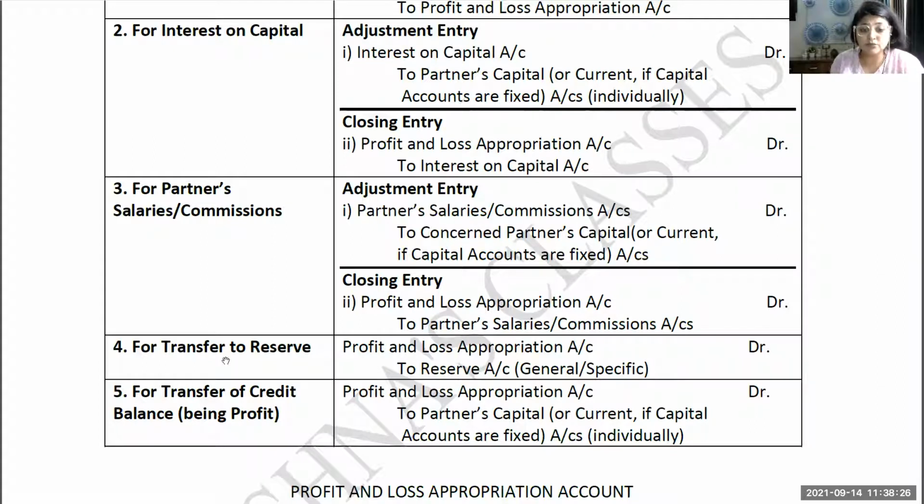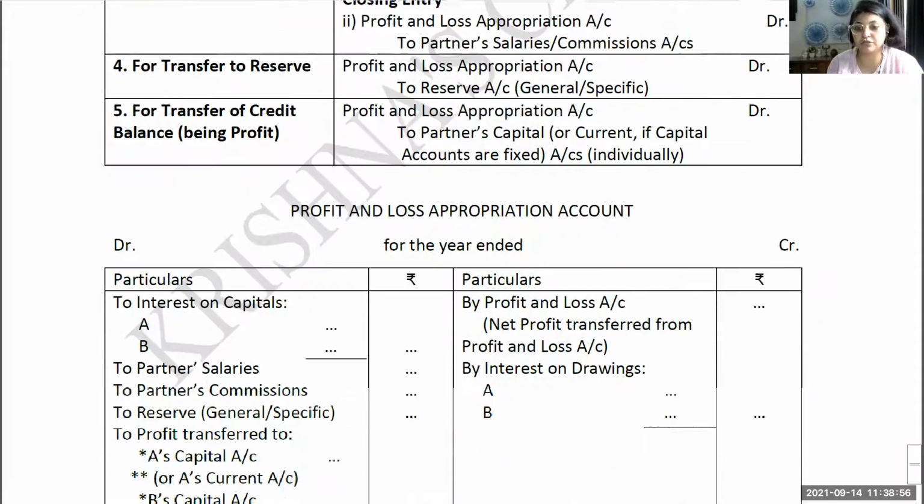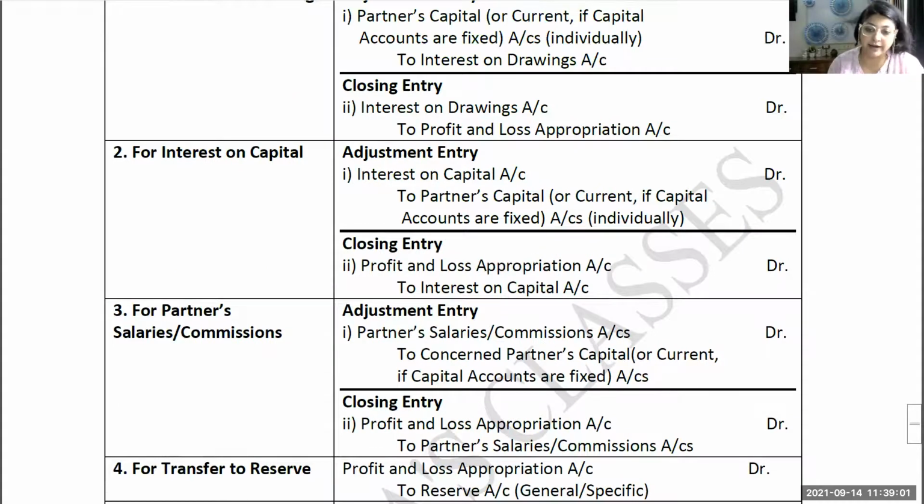Now, let us go for the last two. For transferring to reserve, no opening and closing, only one entry is to be passed. That is, profit and loss appropriation account debit to reserve account. Whatever reserve it is, reserve fund or general reserve, you will transfer it there. Then last, if there is profit, profit is to be transferred: profit and loss appropriation will be debited and partner's capital or current account credited, whatever method is being followed. The individual partners' names A, B, C, D will have to be written, which we'll see below in this ledger format of profit and loss appropriation account. Whatever entries we have made over here, all the closing entries you will find here.